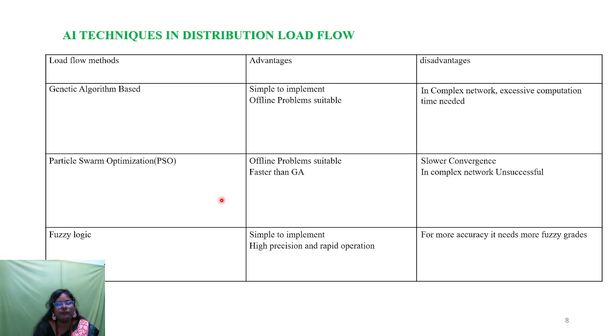So at that time the conventional method fails. The conventional method is not suitable to evaluate the voltage profile, because the conventional method has many drawbacks. That is ill-conditioning problems and the Jacobian matrix, and irrespective of the size of the system, it takes more computational time to converge to the solutions. So that's why we go for artificial intelligence. Artificial intelligence is very flexible irrespective of the size of the system, and it has very good accuracy to evaluate the voltage profile. That's why we go for artificial intelligence.